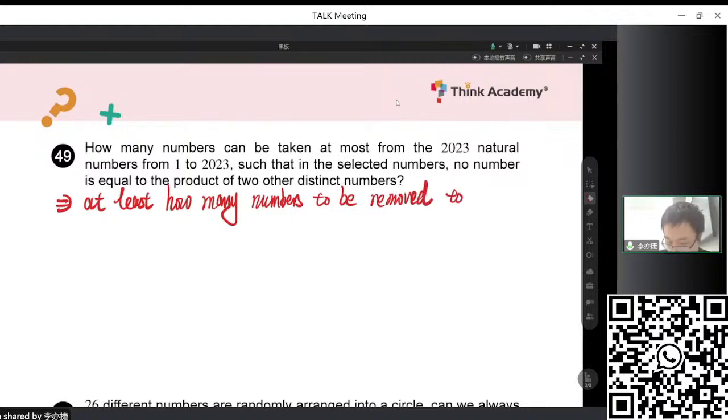so that there is no product or multiplication relationship?